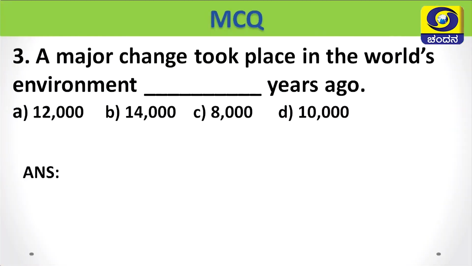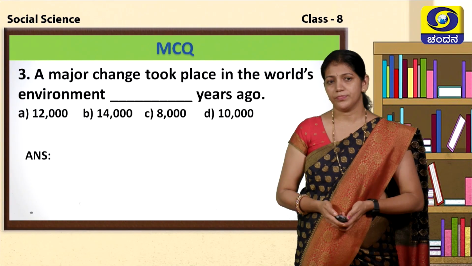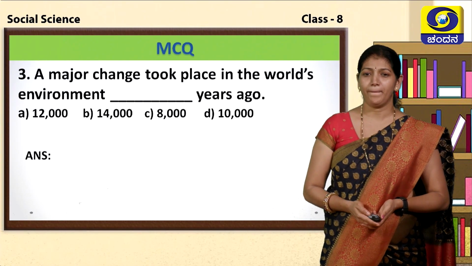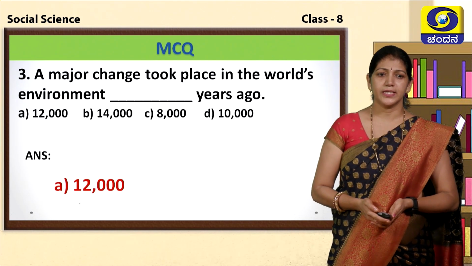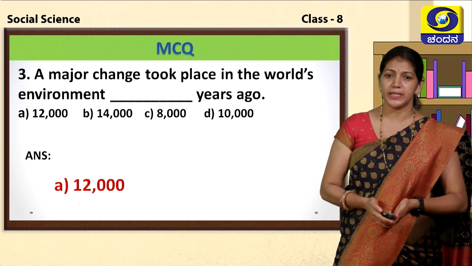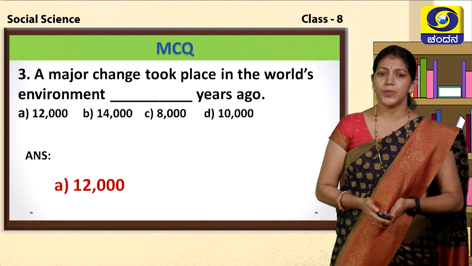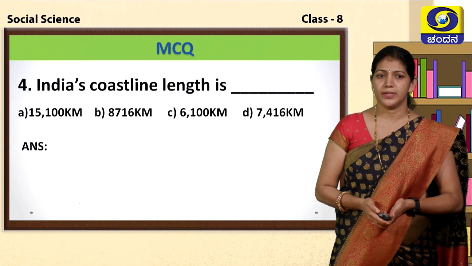Third one: a major change took place in the world's environment how many years ago? A option 12,000 years, B option 14,000 years, C option 8,000 years, and D option 10,000 years. Which is the correct answer, children? Yes, your answer is correct. A major change took place in the world's environment 12,000 years ago.